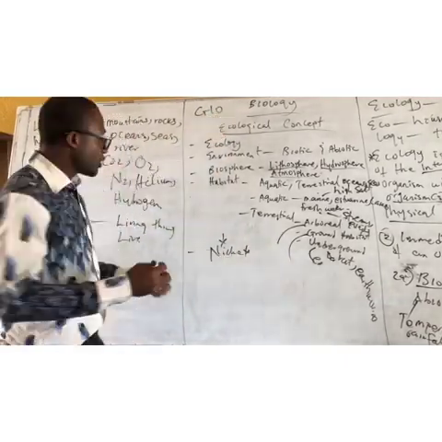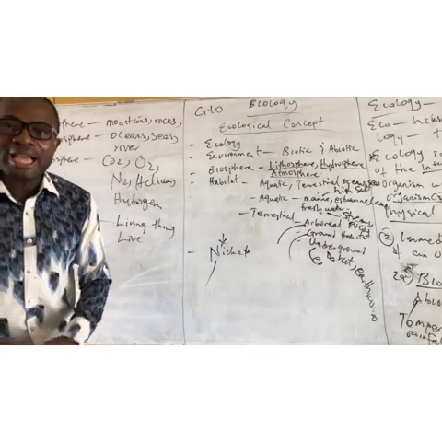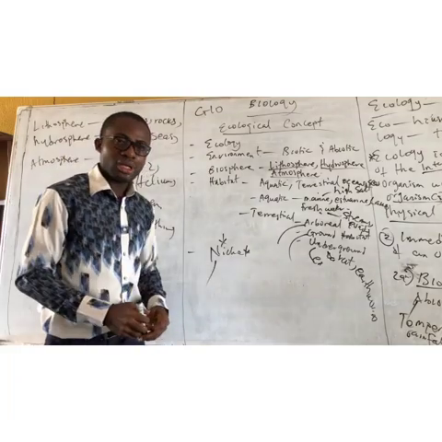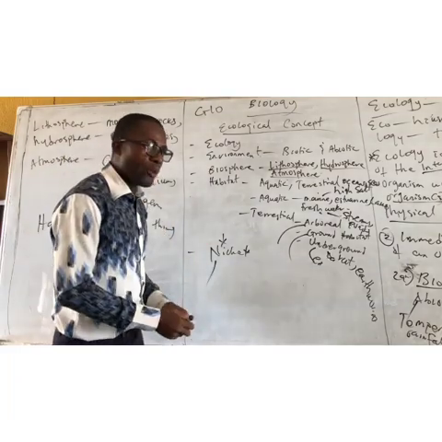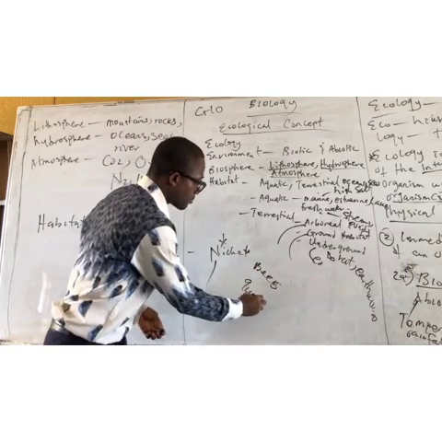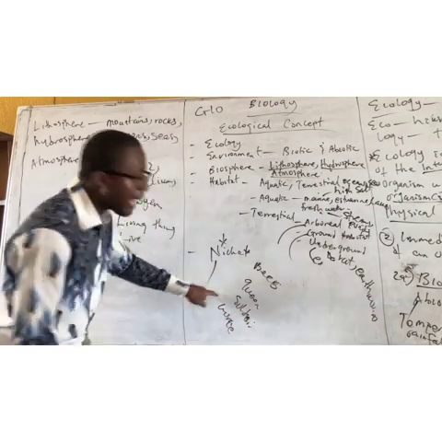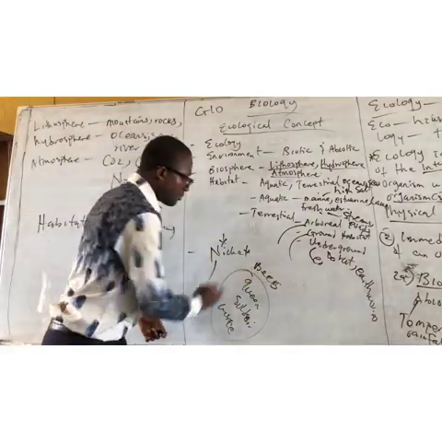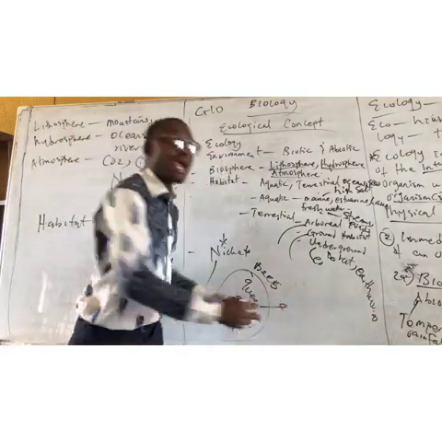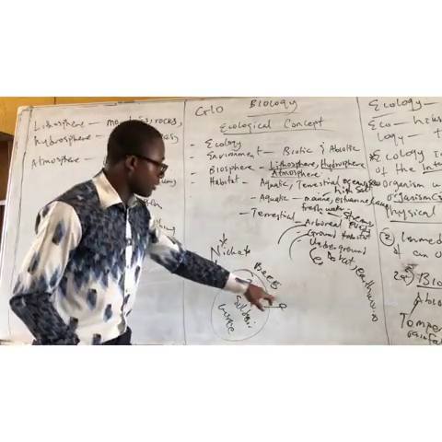For niche, what is niche? Niche is the role an organism plays in its environment. For example, let's take bees. We have the king bee, we have the soldiers, we have the workers. Each of them has a role they play in their union. The king bee's role is to lay eggs and hatch the eggs. So the niche the king bee plays is to lay eggs.